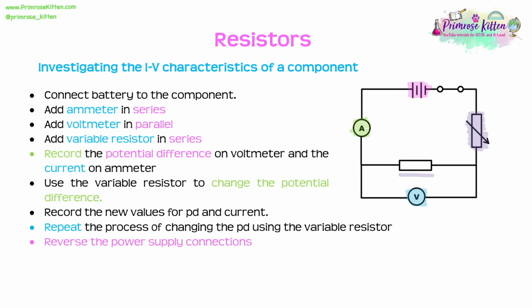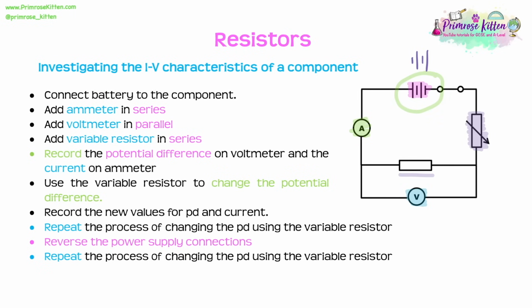Now we're going to do something quite clever. We're going to reverse the power supplies. And this can be done by something as simple as just changing the direction of the battery. Once we do that, we're going to repeat this whole process of changing the potential difference again using the variable resistor. But this is now going to give you negative values for current because the current's going to be flowing in the opposite direction. So once we've repeated this several times, we're now going to get all of our data and we're going to plot a graph of current against potential difference. And that is going to give us one of these graphs that we've seen earlier where we have a relationship between current and